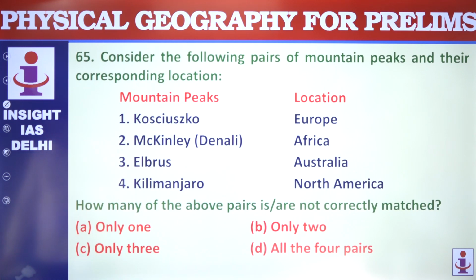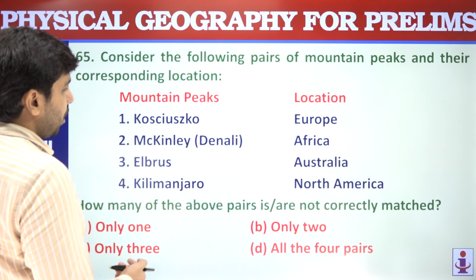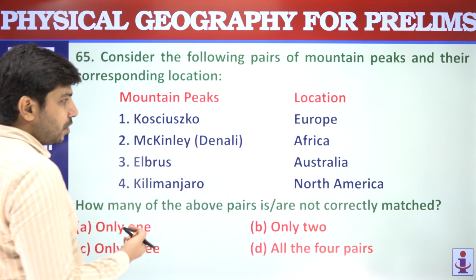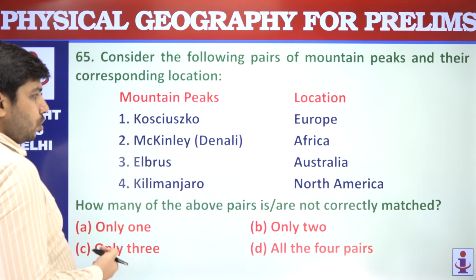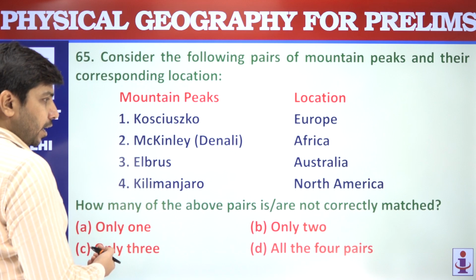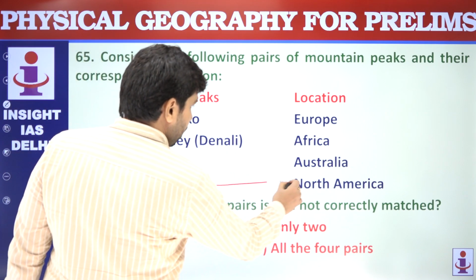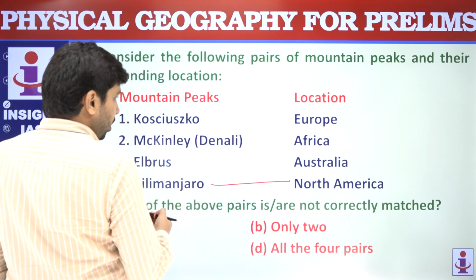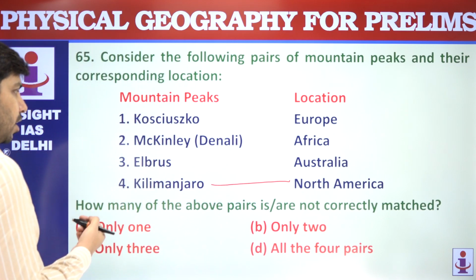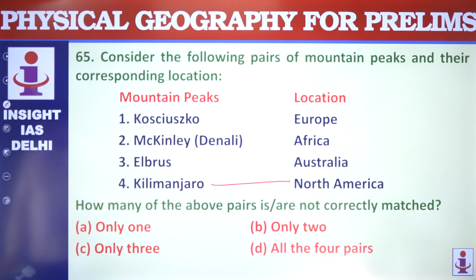So here we have some mountain peaks and their locations. McKinley, Denali in Africa; Elbrus, Australia; Kilimanjaro, North America. Are all 4 correctly matched? Kilimanjaro is not in North America, it is in Africa. Elbrus is not in Australia, it is in Europe.